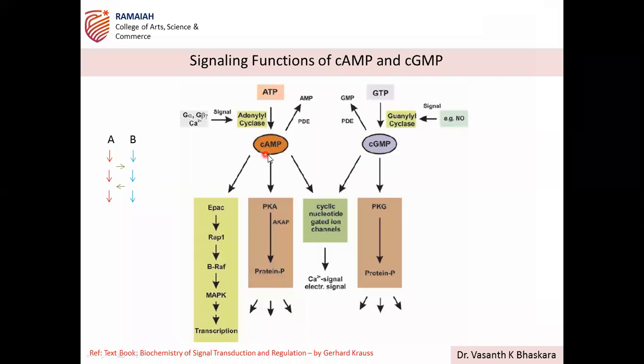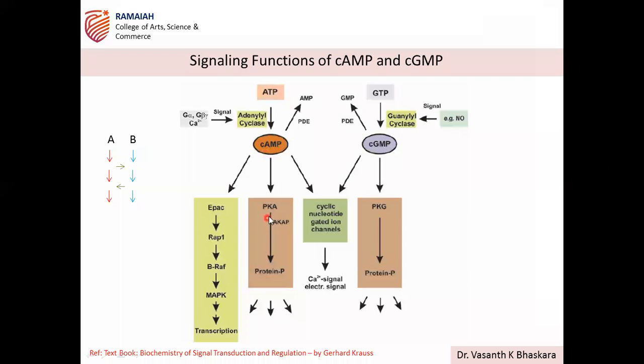Okay. So this cAMP has got three major targets in the cell. EPAC, this is one of the GEF proteins. This is EPAC here. And one homework for you: you have to tell tomorrow what is the expansion of this word EPAC. Okay? So what is EPAC? You need to tell tomorrow.